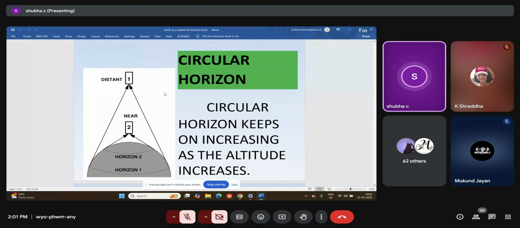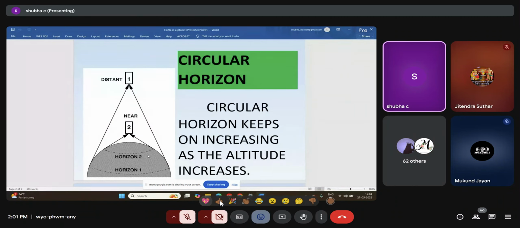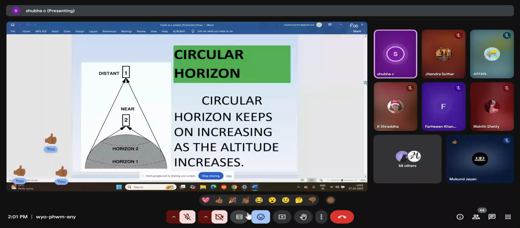For example, if I put a satellite here and I have to receive the signal, can I receive the signal here? No. It cannot reach out to that horizon. Horizon means it cannot reach out to that width or that level. Are you getting? If it was flat, this could not have happened. Understood? Yes, ma'am.